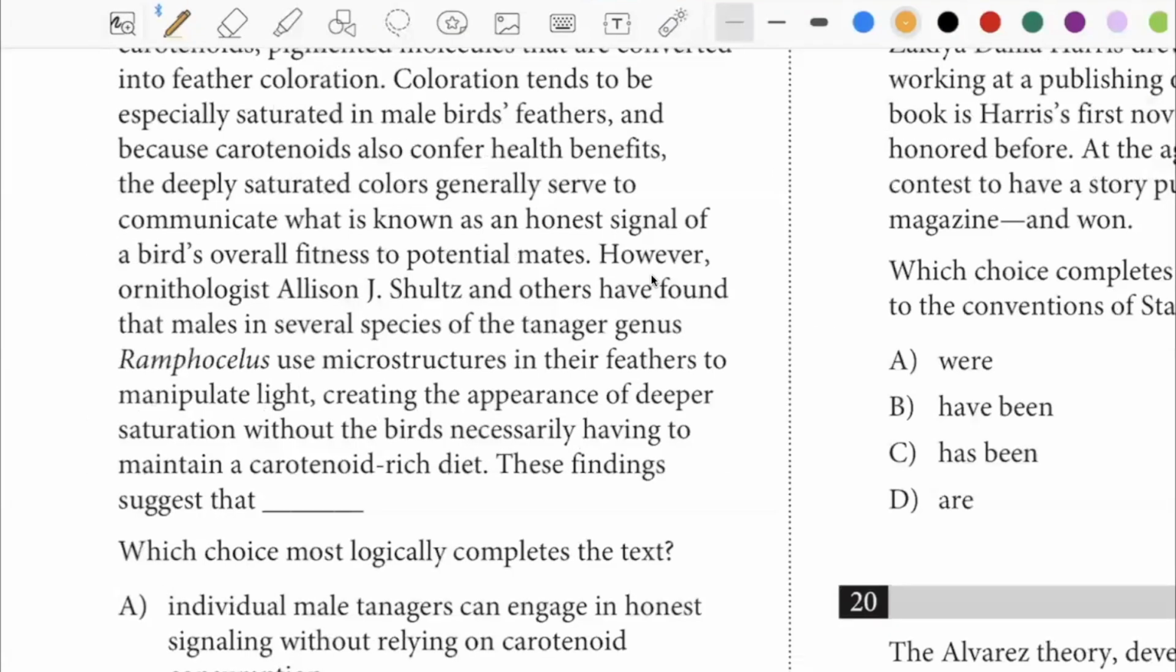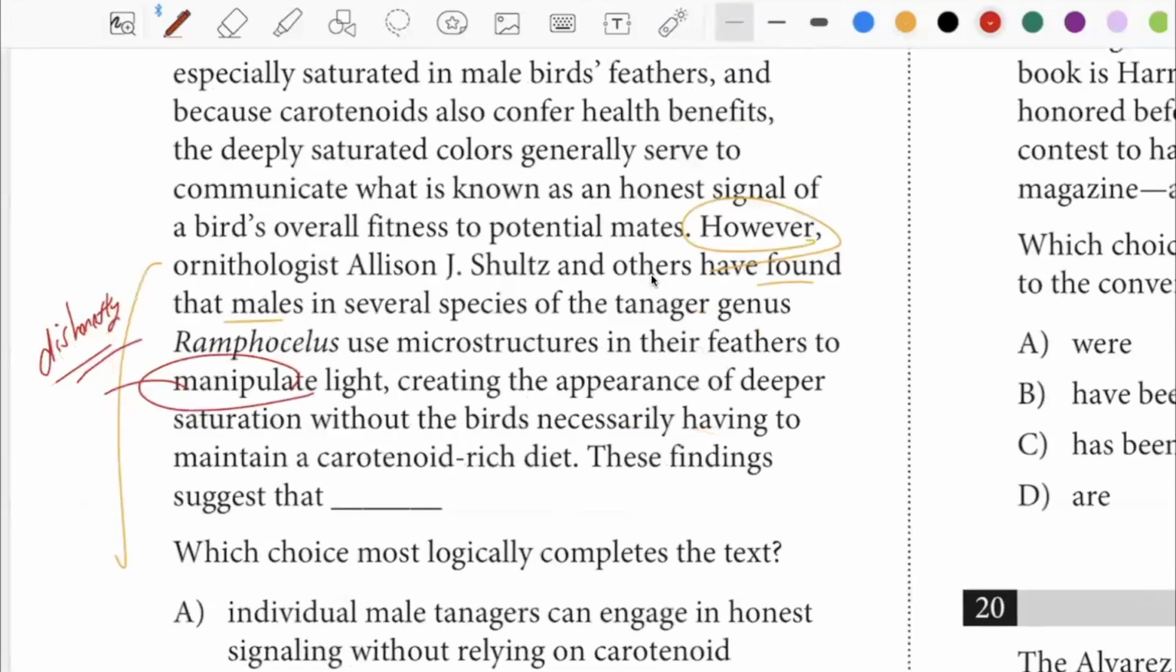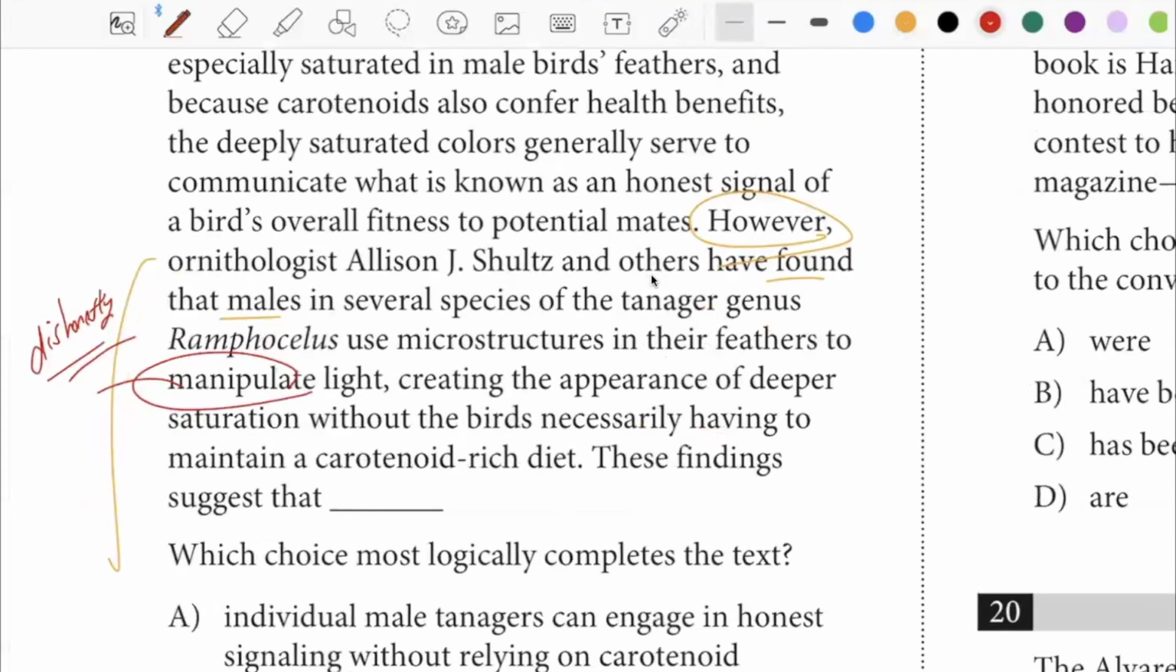Okay, so what part do we need to pay attention to? However, what do they find? Males in several species of the tanager genus, blah, blah, blah, use microstructures in their feathers to manipulate light. Manipulation implies what? A sense of dishonesty, doesn't it? Misrepresenting something, using something in a way that leads to a dishonest result. Creating the appearance of something of deeper saturation without the birds necessarily having to maintain a carotenoid-rich diet.